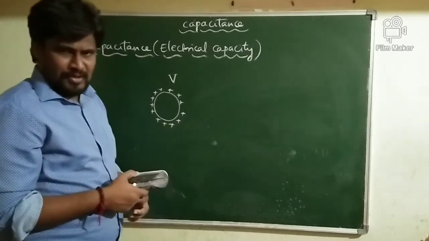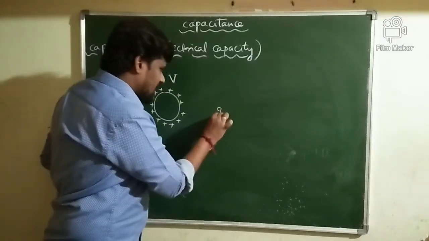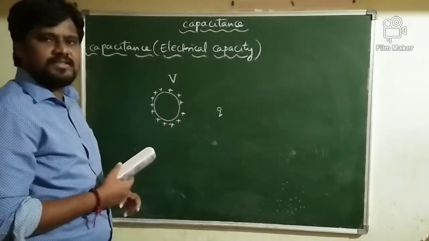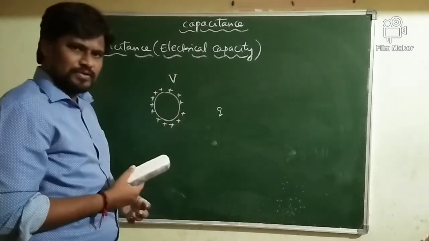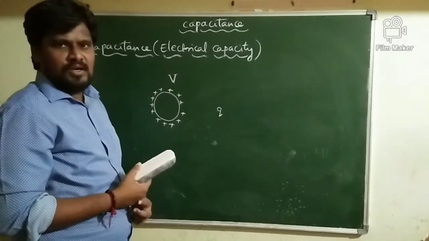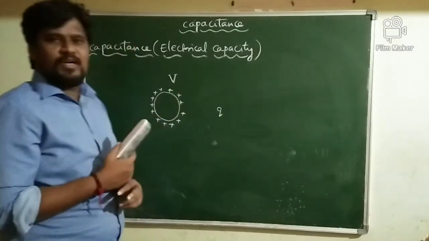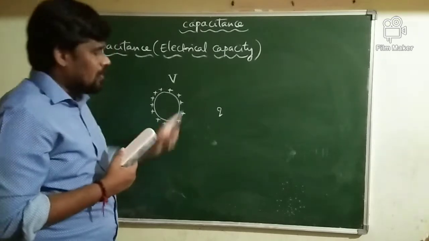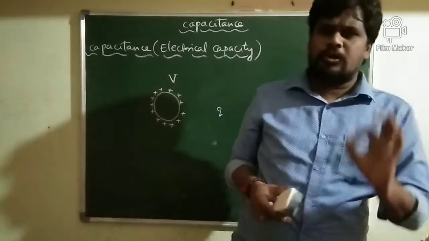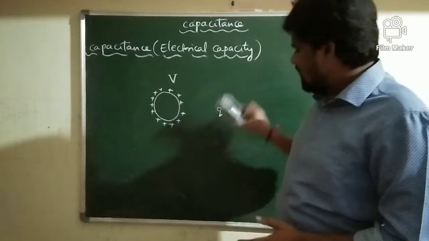Strong electric field. Once it is producing a strong electric field, if you consider any charge near this conductor, this charge is going to experience what? Electrostatic force. More is the charge given to the conductor, more will be the potential of the conductor, more it can exert electrostatic force on other charges. So the answer is very simple. To raise the potential of any conductor, charge should be given to the conductor.